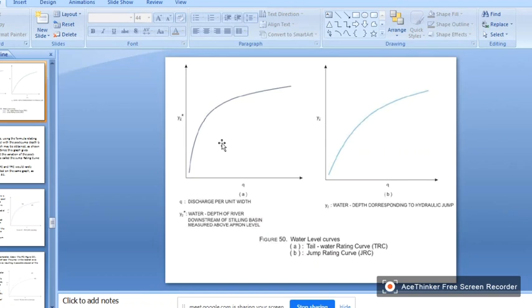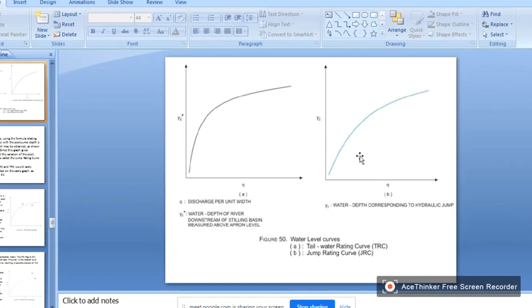So this is the tailwater rating curve, and this is the jump rating curve. As I said, for a particular discharge, let us say 100 meter cube per second, what is the tailwater depth? And for that discharge, what is the post jump depth?